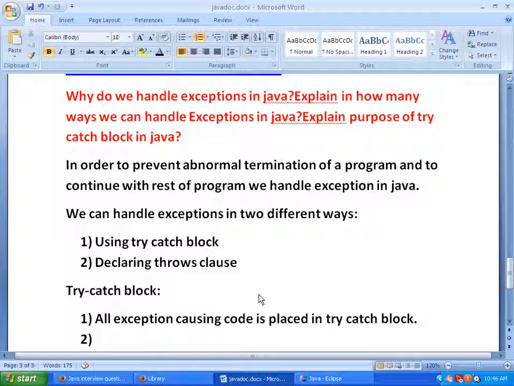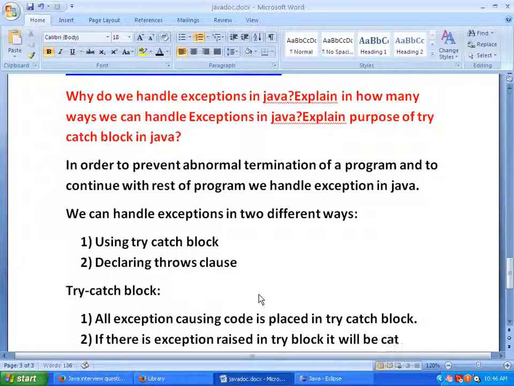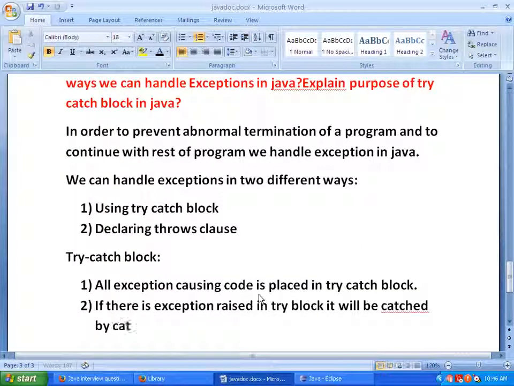Assume that if there is an exception raised in the try block, it will be caught by the catch block.